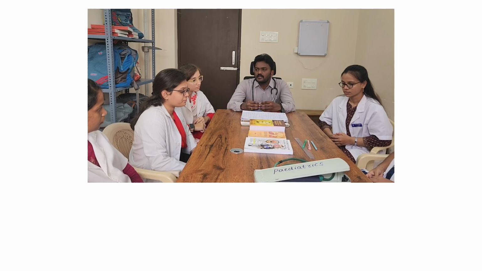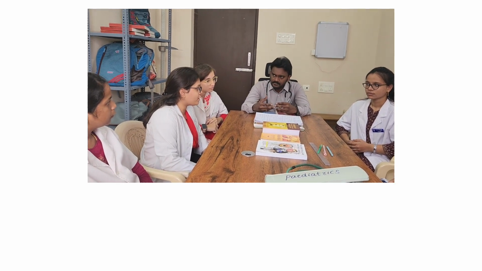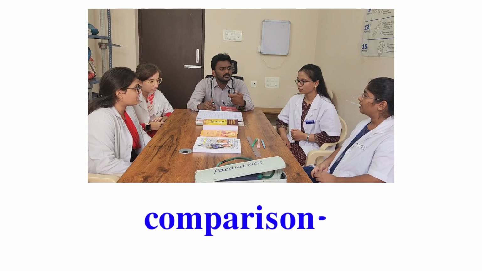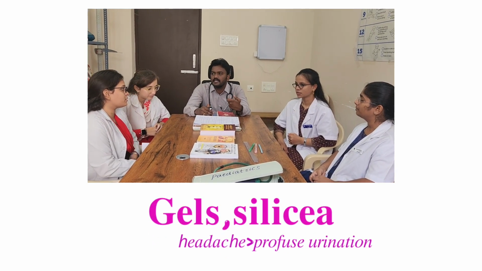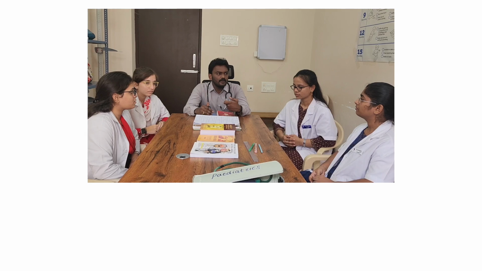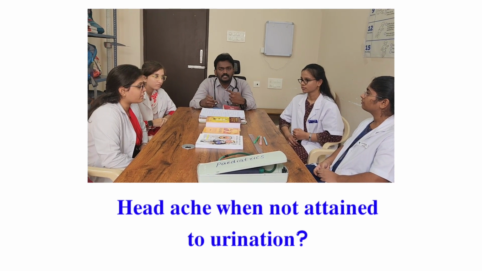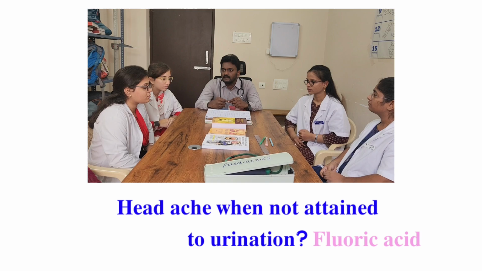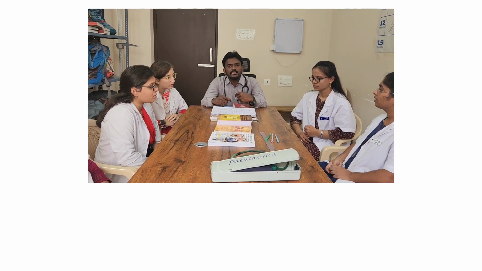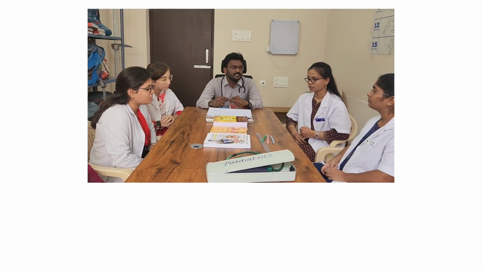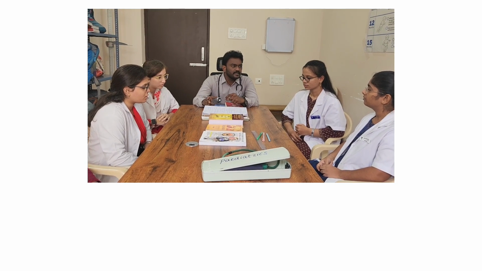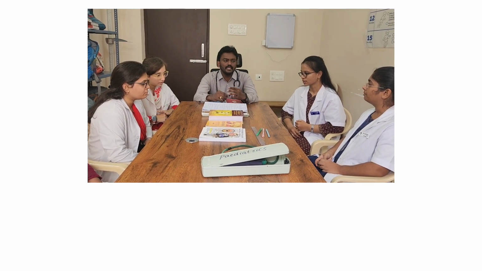Coming to urine also, there will be profuse, watery, frequent urine. There is a relation to the headache also. Headache relieved after urination. What is the main drug for headache relieved by profuse urination? Gelsemium is the main drug. Silicea also, you may find. What is the drug for headache when not attending to urination? Fluoric acid is the drug. So headache comes when he does not attend to urination. That is the differentiating point regarding Gelsemium, Silicea, Fluoric acid and Ignatia.